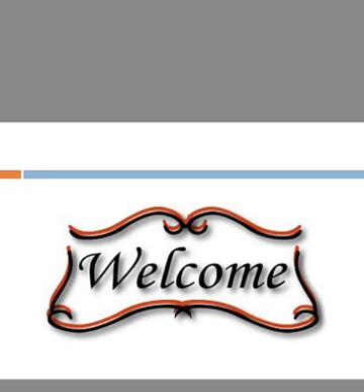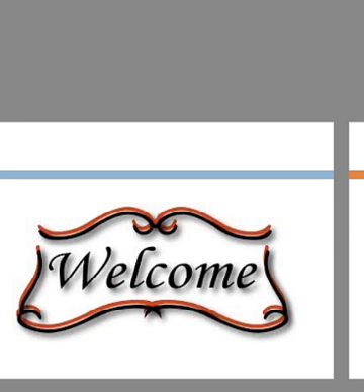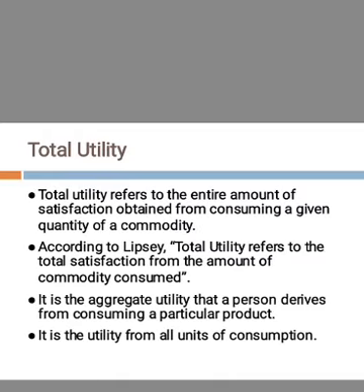So today we are going to see total utility, marginal utility and average utility. So what is total utility? Total utility refers to the entire amount of satisfaction obtained from consuming a given quantity of a commodity. According to Lipsey, total utility refers to the total satisfaction from the amount of the commodity consumed. We can say that it is the aggregate utility that a person derives from consuming a particular product.